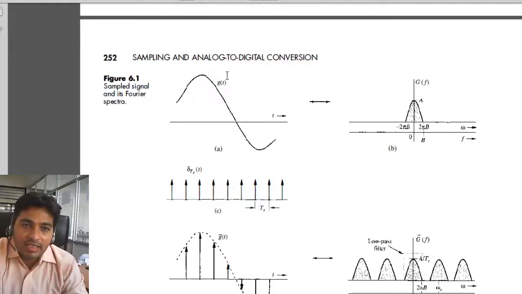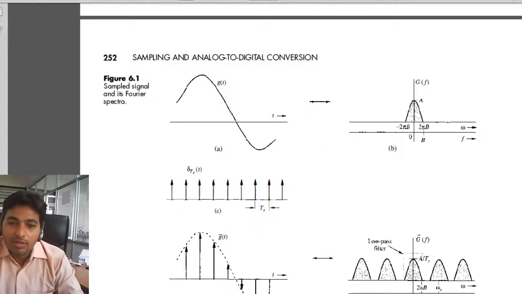This is our g(t), that is our information signal, and this is our impulse train. We'll take a sample at each and every instant where these impulses are located. So let us take t equal to 0, 1, 2, 3, 4. We'll take a sample of this information signal at t equal to 0.